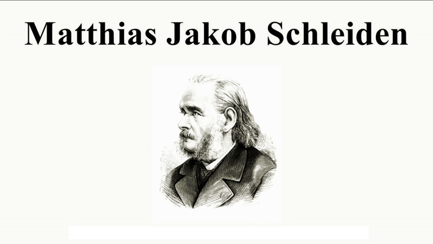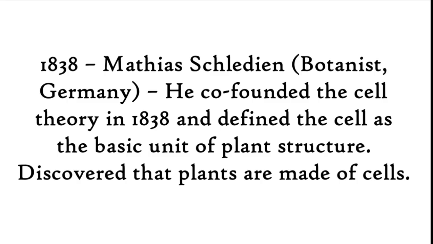His name was Mathias Schleiden. He discovered that plants are made of cells, okay, and he defined the cell as the basic unit of plant structure. Basic unit means a plant is basically made up of a single cell, and slowly it develops into a plant. This is what he discovered.